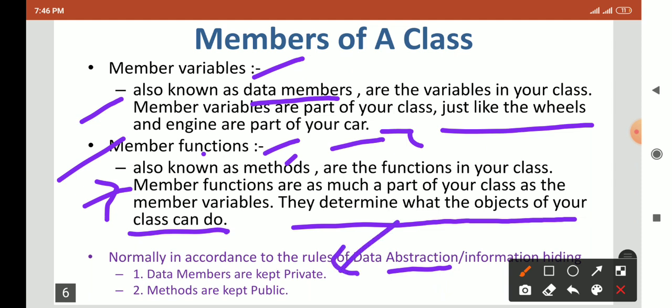Any variable you define or declare, you have to keep in the private part, and all the methods you define, you have to make public. This is how we can implement abstraction. The methods are accessible outside, but variables are not accessible from outside the class. In this way we provide the abstraction principle.